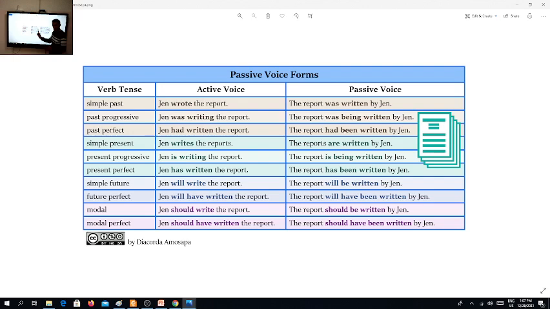Here are some more examples in order to understand how to use passive voice forms. You have to read these verbs and then compare them with the tense that should be used.